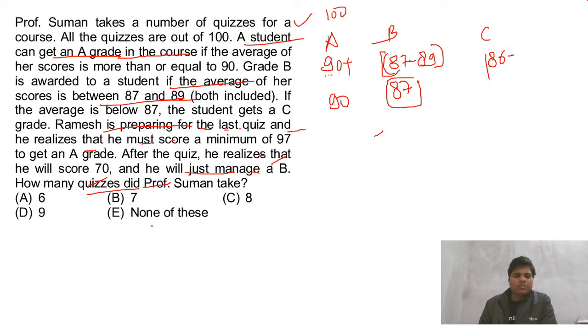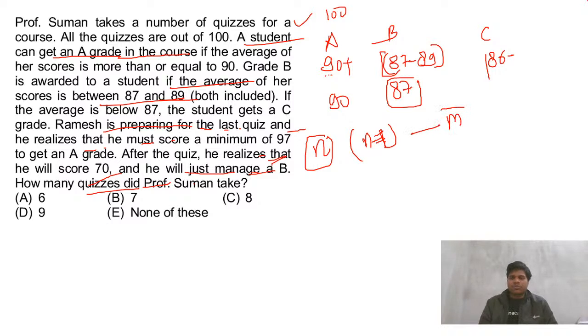So suppose there are total n quizzes that have been done. So this is the last quiz now. Before that there have been n minus 1 quizzes. After the quiz he realizes that he will score 70 and he will just manage a B. So before that needs to be like n minus 1.